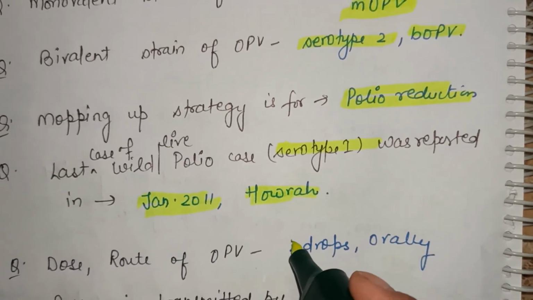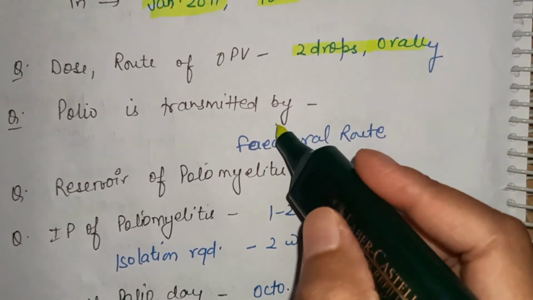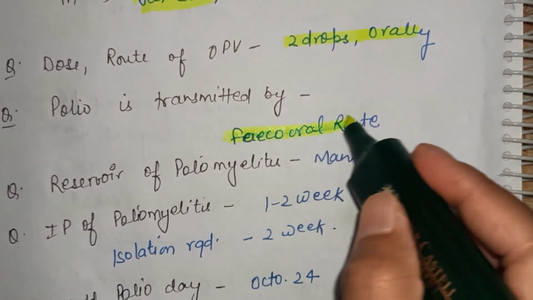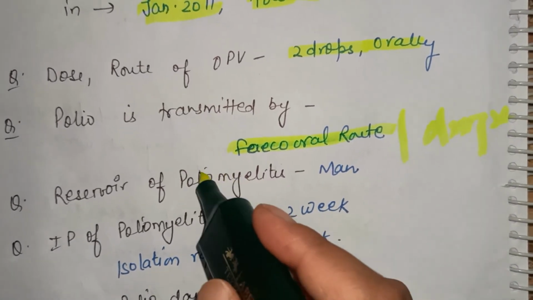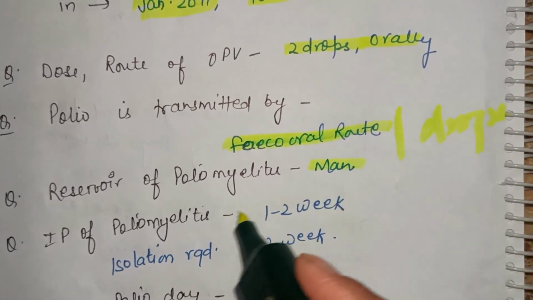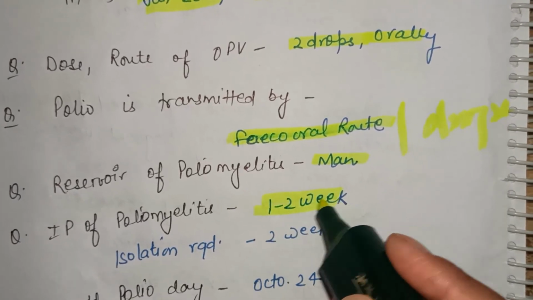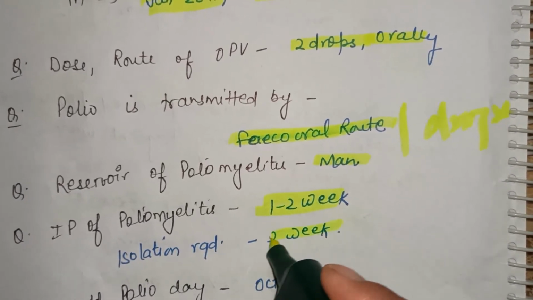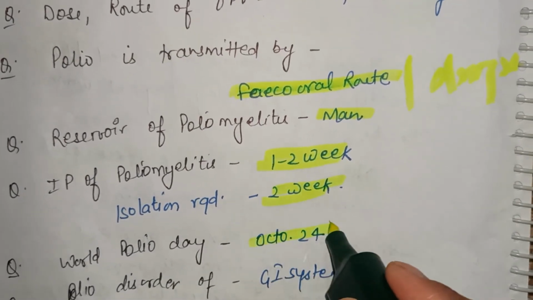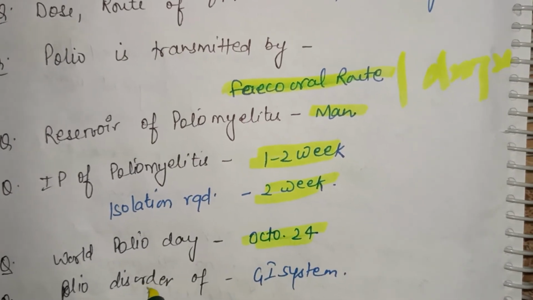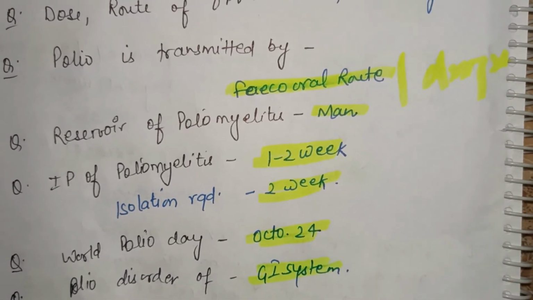Dose and route of OPV is 2 drops, orally. Polio is transmitted by the fecal-oral route and also through droplet infection. The reservoir of poliomyelitis is man. The incubation period for poliomyelitis is 1 to 2 weeks and isolation is required for at least 2 weeks. World Polio Day is celebrated on October 24, and polio is a disorder of the GI system, or intestinal disorder.